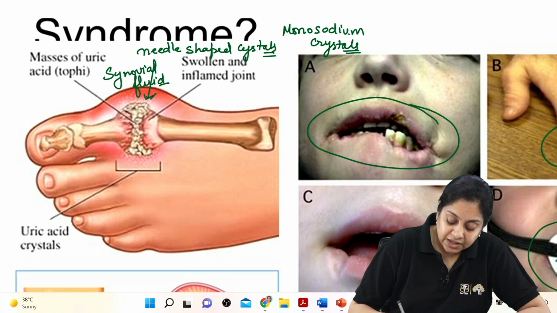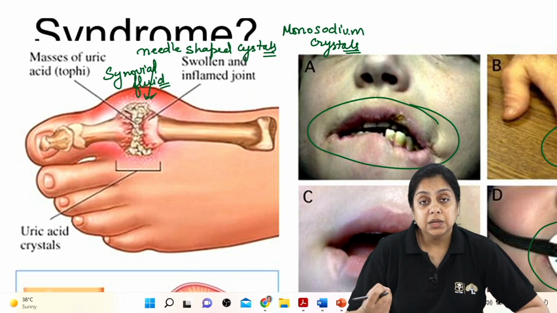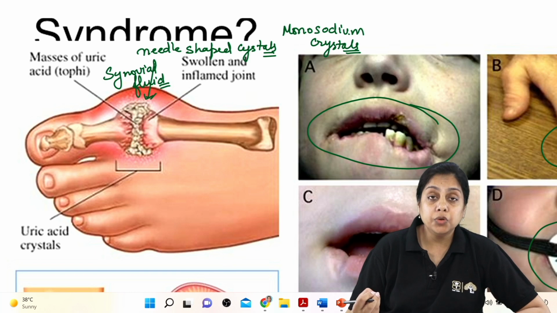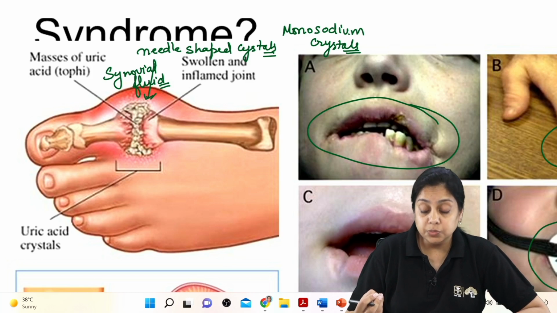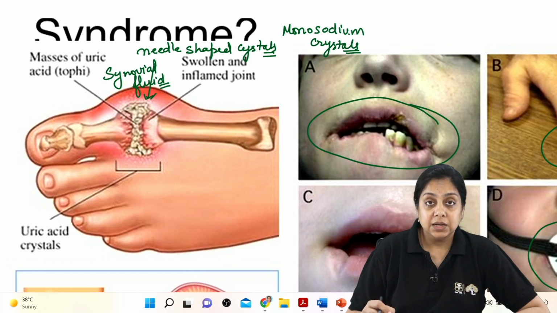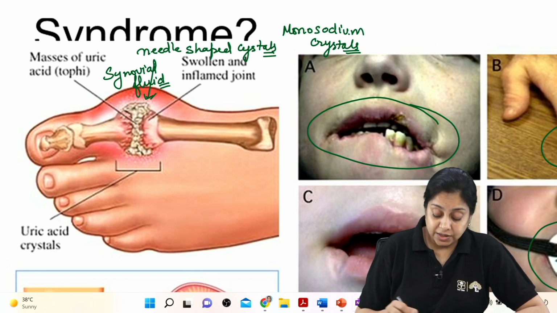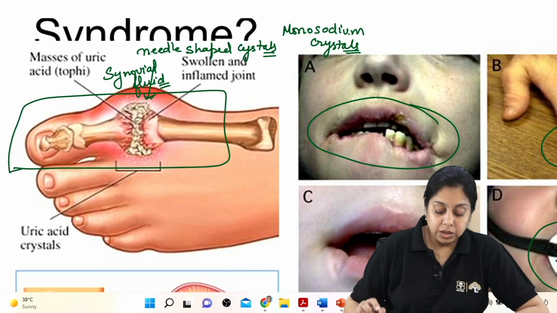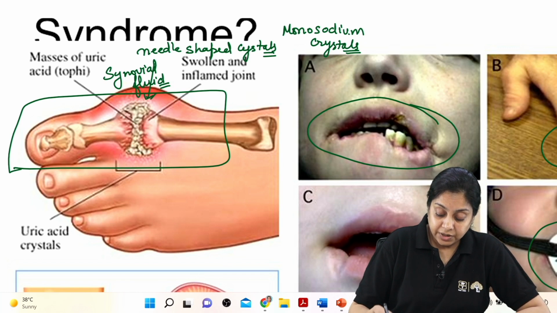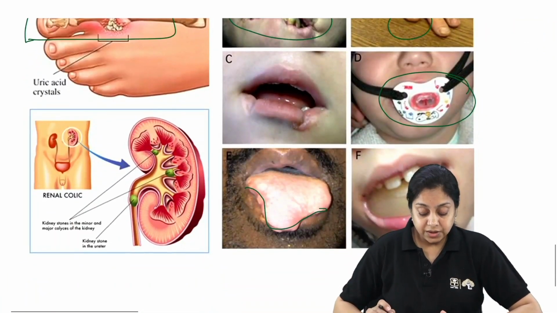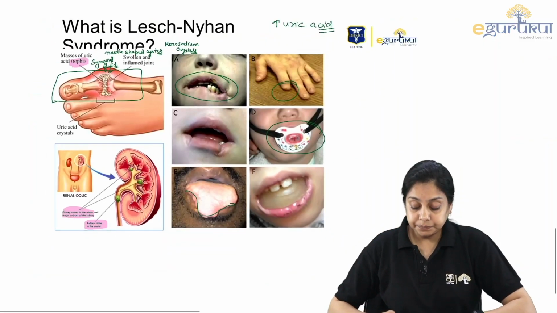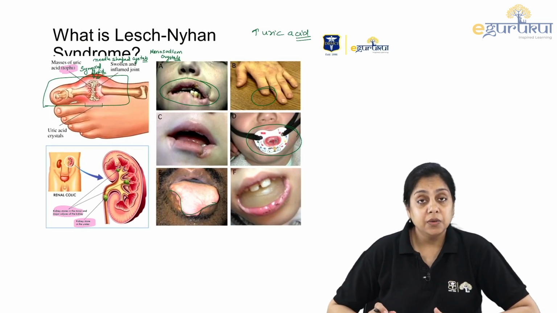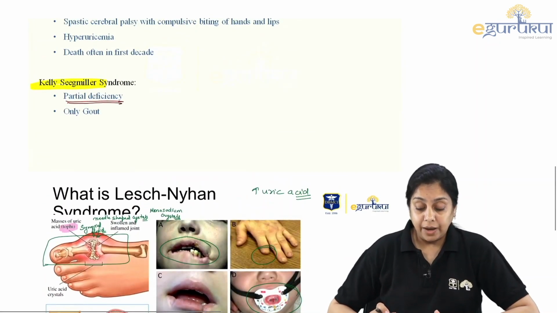Another question that can come: for uric acid testing, what do we go for? We test the synovial fluid in the joints, right? If there is an elevated level of these needle-shaped monosodium crystals, that is indicating increased uric acid, right? And the major hallmark of gout is what we always see, a big toe or tophi. What is the keyword? Tophi you see. And because of the increased uric acid, the patient may experience kidney stones, right? So this was Lesch-Nyhan syndrome, which was related to purine and pyrimidine biosynthesis, right?